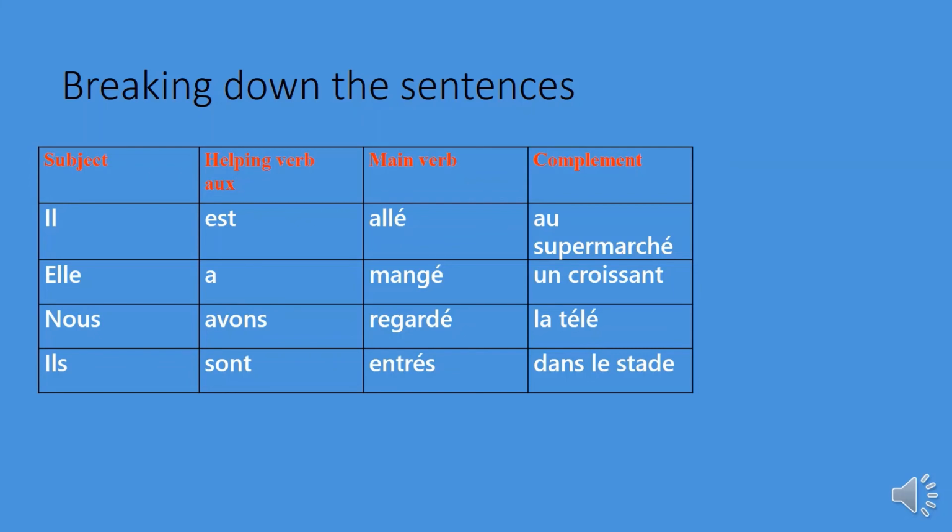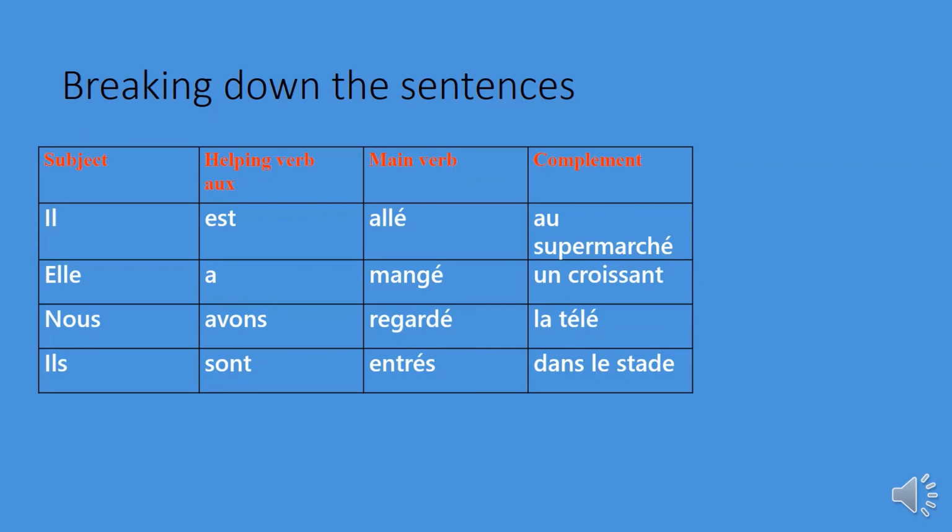Okay, and one of the classic ones is that a sentence must start with a subject and needs to have a verb and a complement to finish the sentence or the thought. The subject can be a subject pronoun, a noun, and so forth. In this case, we're talking about a compound tense, which is le passé composé, meaning that it needs the two verbs, the helping verb and the main verb.